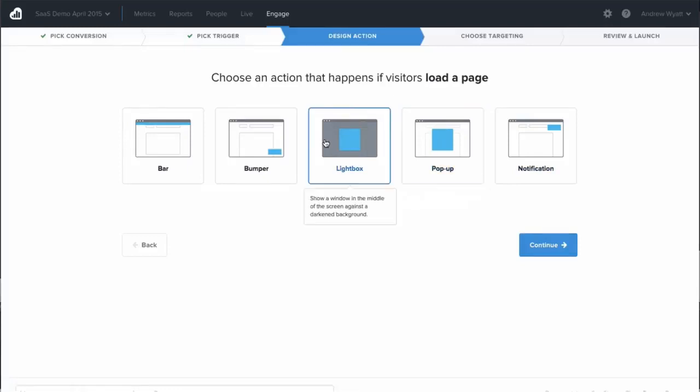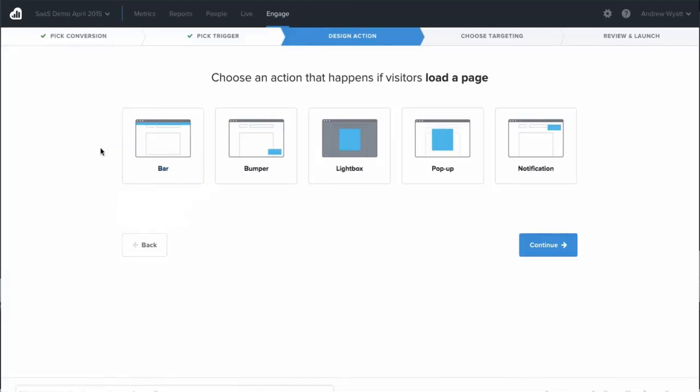So something like a lightbox or a pop-up is going to be much more of a screen takeover, and these really help prevent people from leaving your site if you've almost lost them. A bumper or notification is a much gentler, more of a prompt or a nudge. You've seen these for content recommendation on news sites, or it could be offering a discount or recommending some piece of content on your blog.